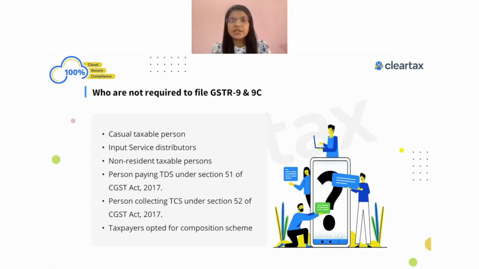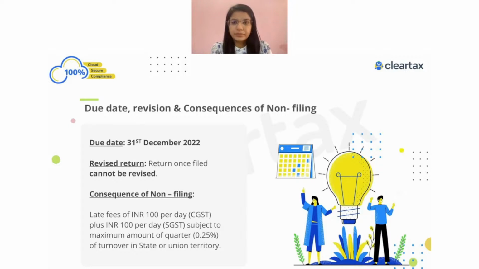Or if you have registered yourself as a tax collector or a tax deductor, or you have opted for the composition scheme, for them this 99C form is not applicable. So this is applicable when you're filing your GSTR-1 and GSTR-3B and you're registered as a regular taxable person.